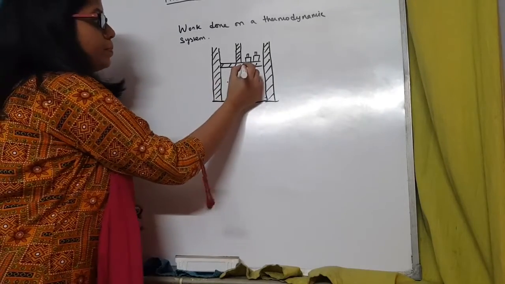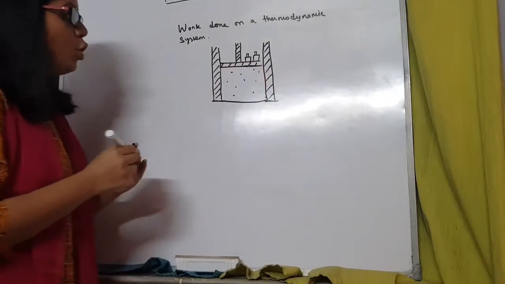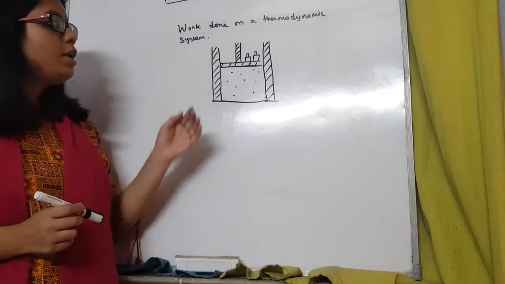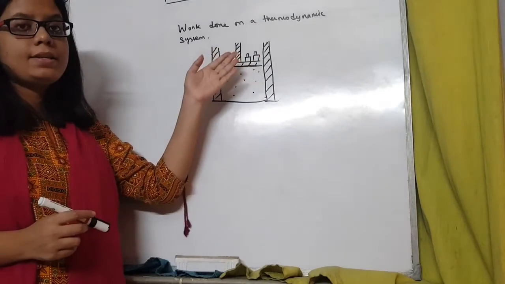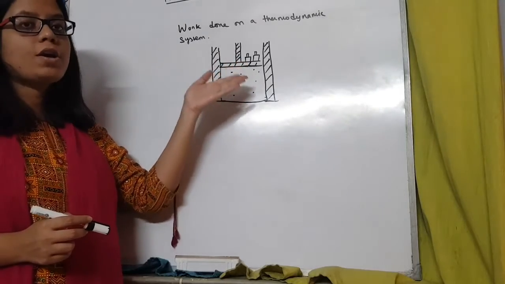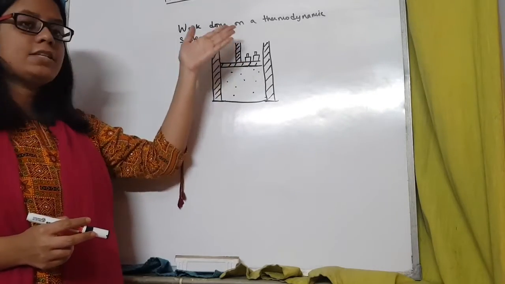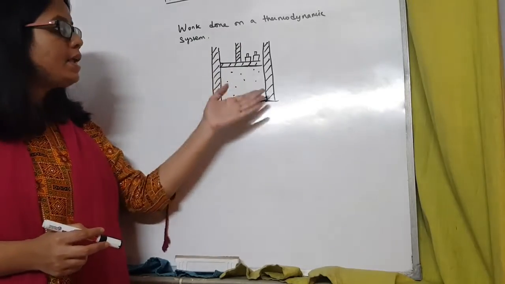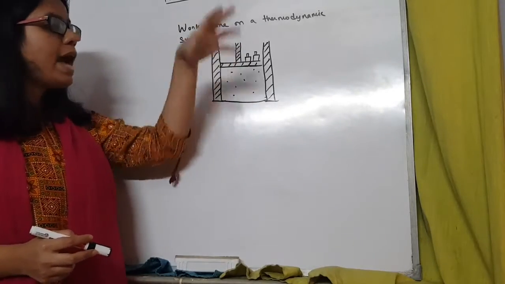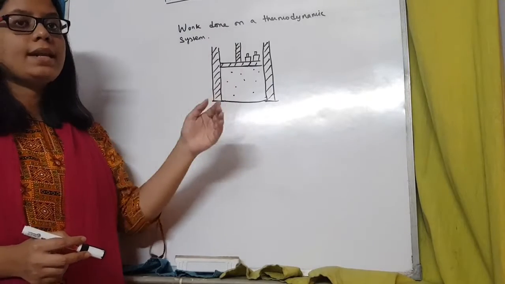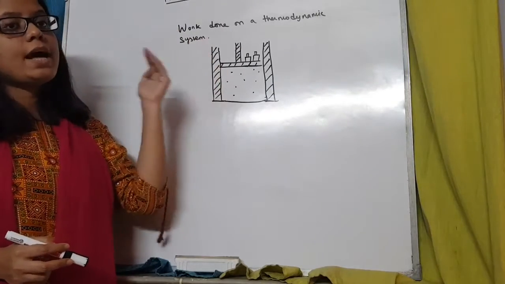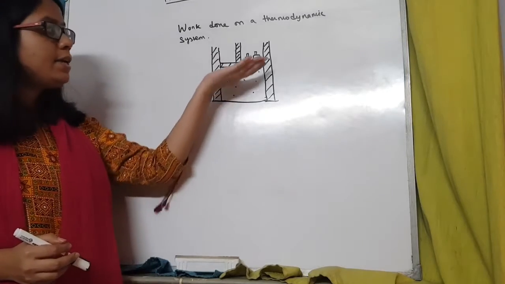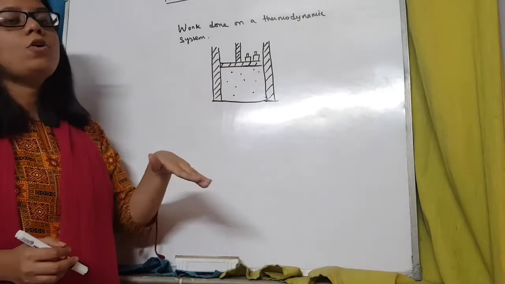Now, suppose first we take away some weight from the piston. Now what will happen? The gas will expand. The gas will expand by doing work against the piston. So the gas will expand in that case. Work is being done by the system. Or we can do another thing. We can add some extra weights on the piston. In that case, what happens? Those weights actually compress the gas. So we can either expand the gas by taking some weight away, or we can compress the gas.